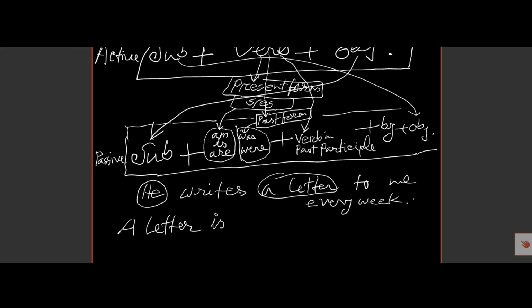A letter is, and then the main verb will be in the past participle form, so written. A letter is written. So write has been changed into written.